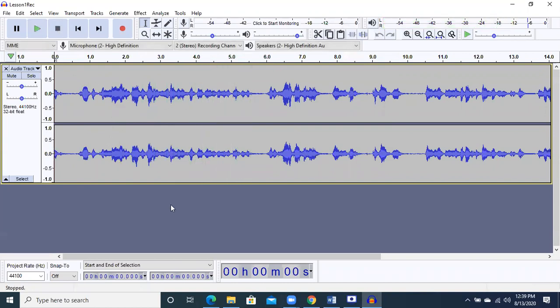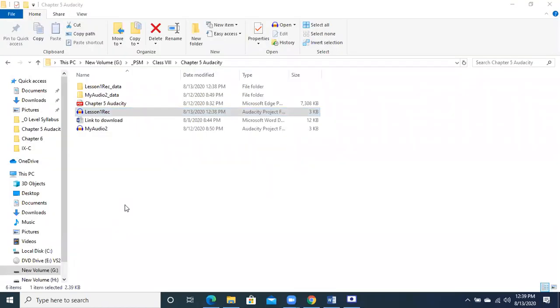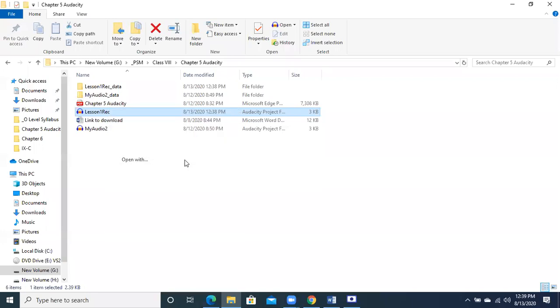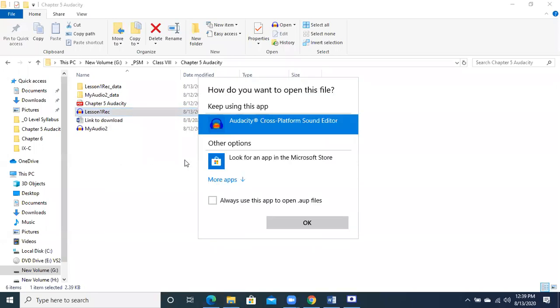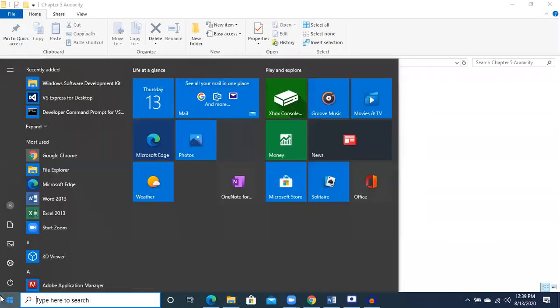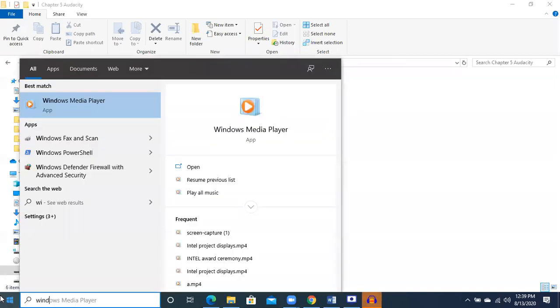Achha. Now the question arises over here: if we want to open this file in any other player, like Windows Media Player or VLC player or Jet Audio, how can we open it? If you right click on it and go to the open with option, हो सकता है कि it is not showing us whether it can be opened in any other software or not. ठीक है? Let's suppose I open the Windows Media Player, ठीक है?